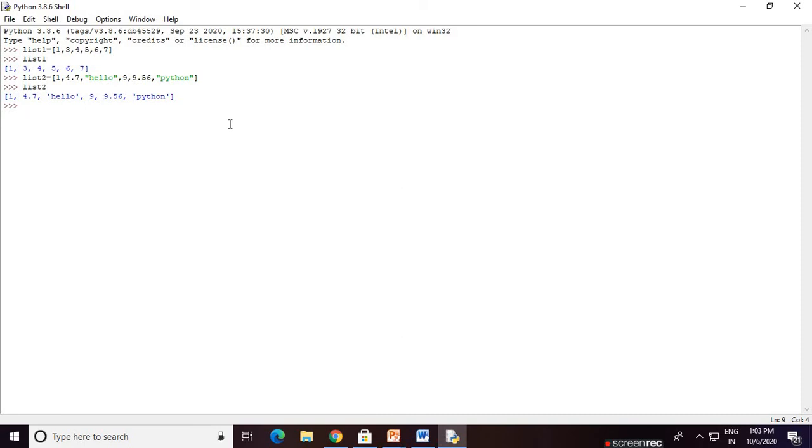Now, if you have a doubt whether the data type of list 1 is actually list or not, for this we check using the type function. On that type function, write list 1 and press enter. Yes, it is printed as class list. That means the data type of this list 1 is list. That is the meaning of this sentence: by using the type function we are finding what type of data it is.